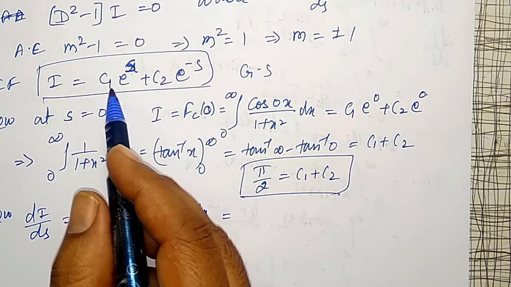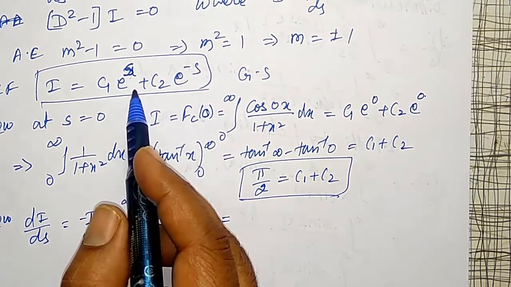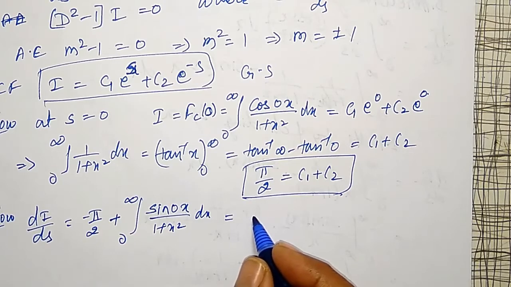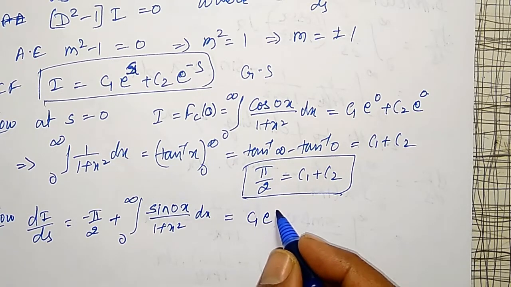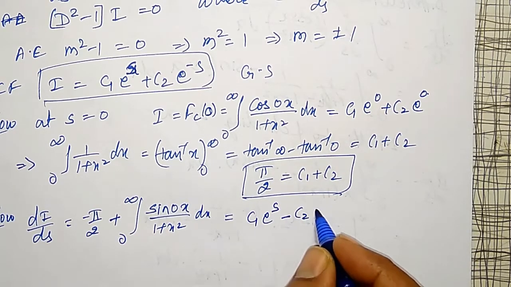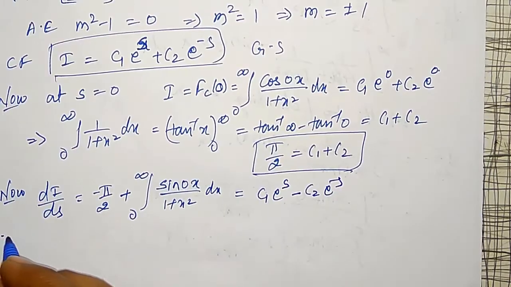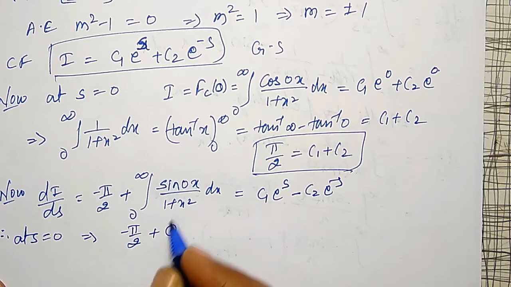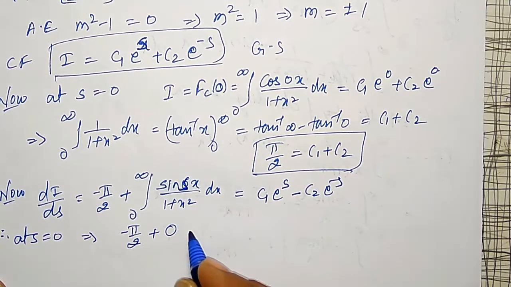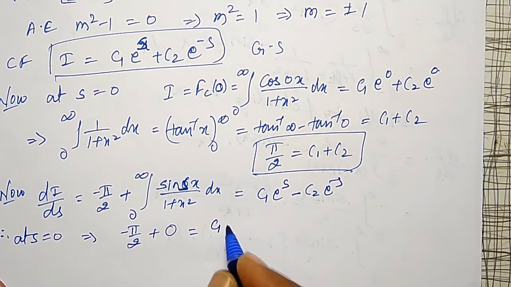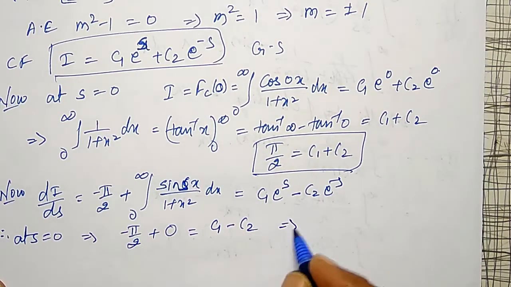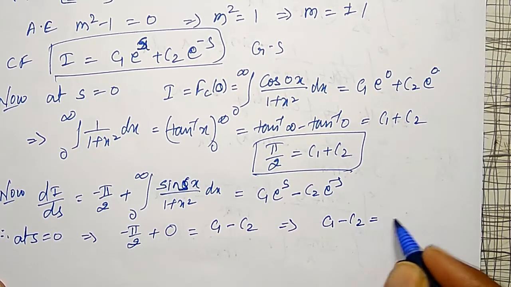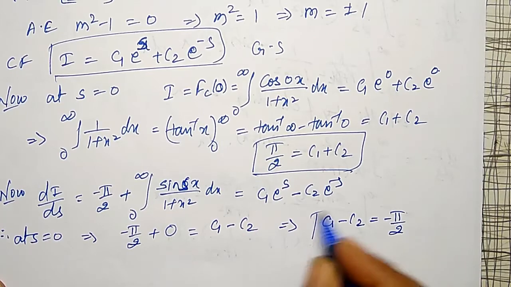Differentiating the right hand side also with respect to s, that is C1 e to the power s minus C2 e to the power minus s. Therefore, at s is equal to 0, it will become minus pi by 2 plus 0, equal to C1 minus C2, which implies C1 minus C2 equal to minus pi by 2.